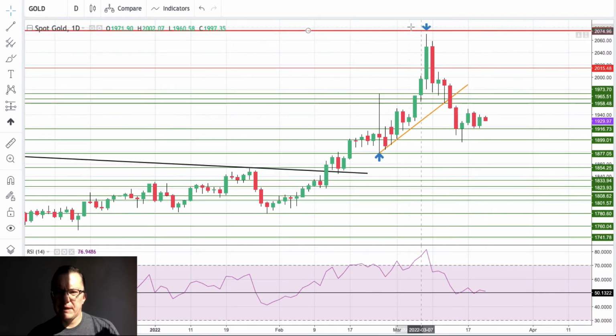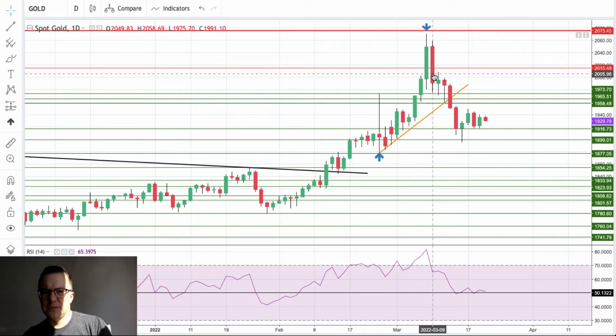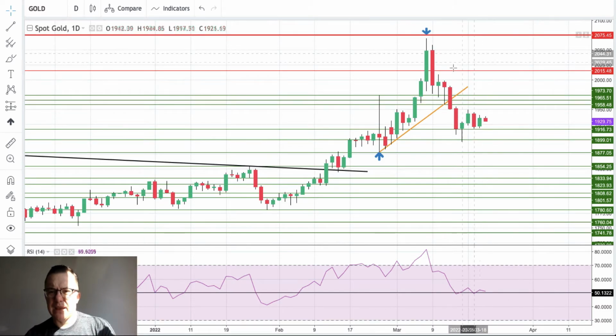So let's take a look a little bit here. We got bearish engulfing pattern on the daily time frame chart. Very clear show of the strength of the bears selling everything above $2,000 per ounce. Short-term trend line violated. Now we got this zone here between 1,958 and 1,973 as the supply zone, of course, and the three levels of the technical resistance. We have made a new local low at 1,894.